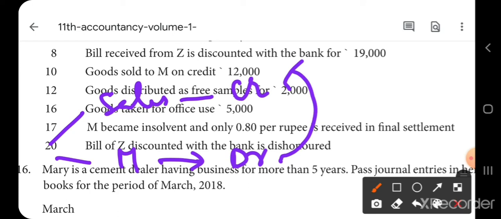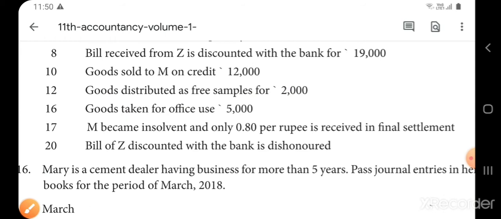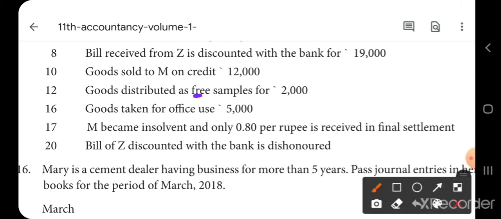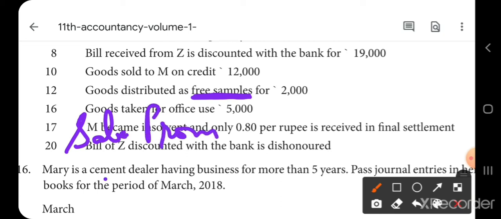Next one, goods distributed as free samples for 2,000. Now giving goods as free samples is a promotional activity, a sales promotional activity. So it is a loss to the company, loss to Shah. So you will write sales promotion account debtor to purchases. Purchases are treated as goods here.